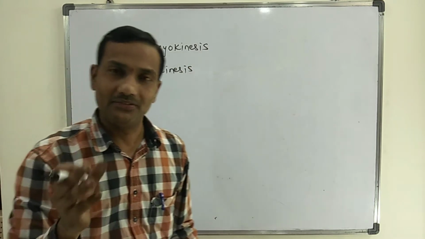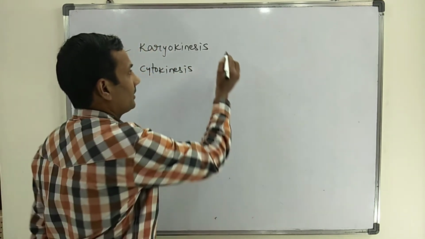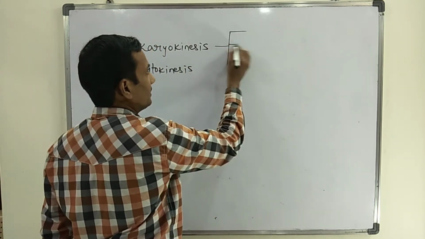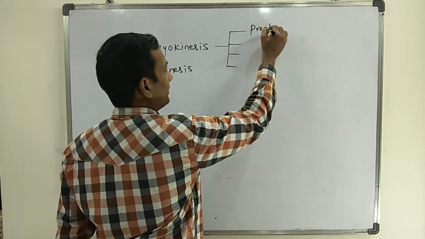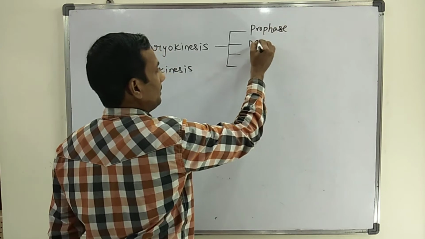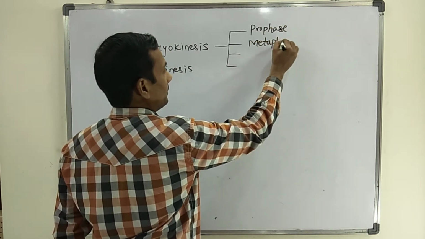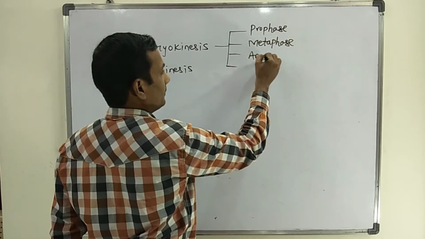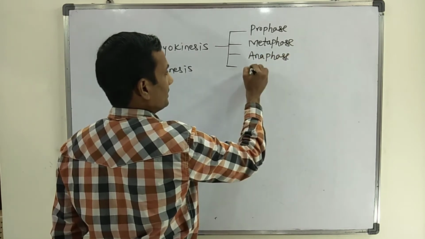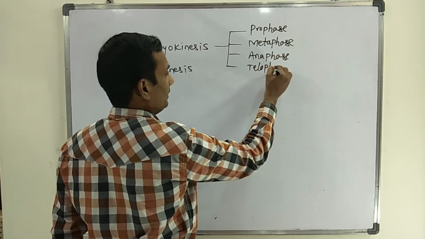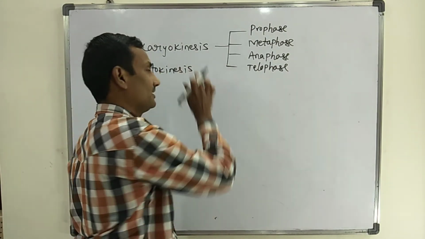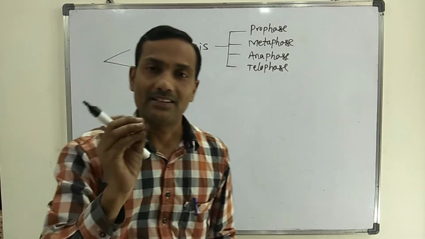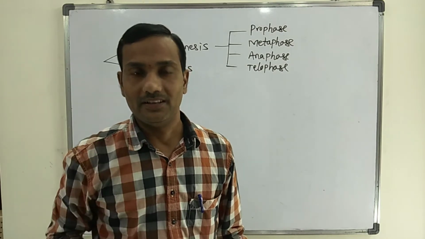Karyokinesis, that is division of the nucleus, involves different stages: prophase, metaphase, anaphase, telophase. Like this, there are a total of 4 major stages in karyokinesis at the time of nuclear division.